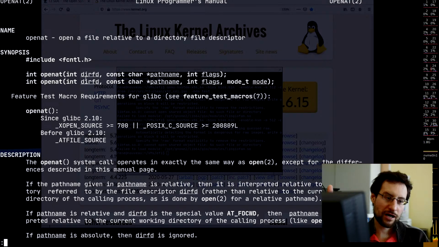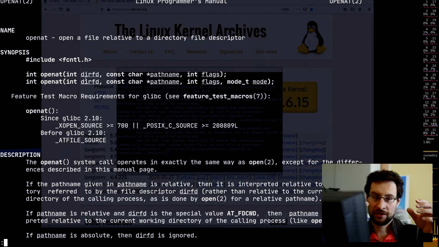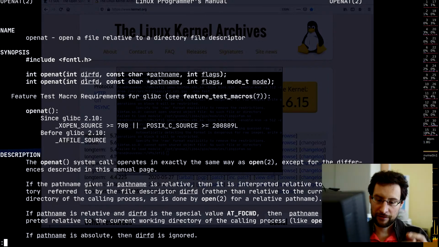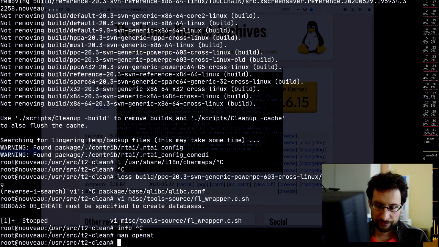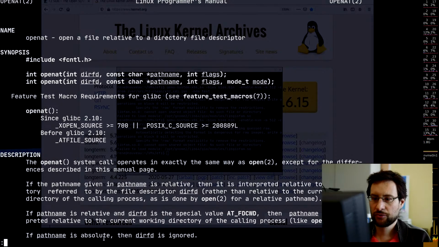So /foobar, whatever, /home/joe/myfiles/sometextfile. Or relative. If it doesn't start with a slash, then it's relative, meaning relative to the current working directory. So each process has a current working directory, like this current working directory is /usr/src/t2-clean. And so far so good, but eventually clever programmers realized, let's optimize the heck out of this, and Linux developers probably.